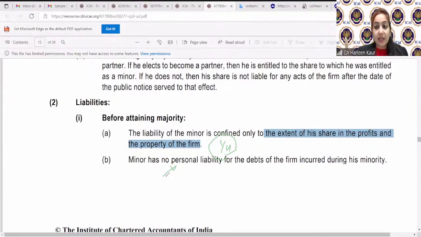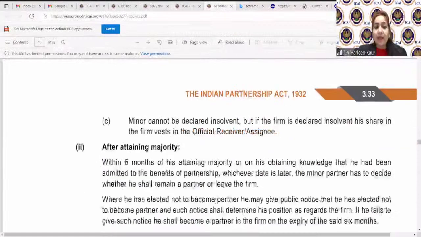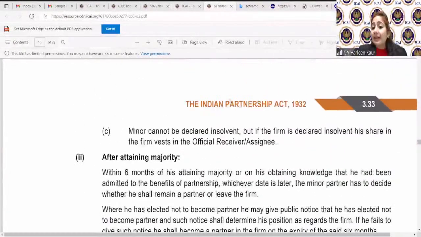Even your personal assets are liable, but this is not the case in a minor. Only his share of profits will be liable for the actions of the firm. Clear ho gaya? A minor cannot be declared insolvent even if the firm is declared insolvent. His share of profits rather lies with the official receiver. Now, this point, subclause C, is very, very important. This is where you face a problem.